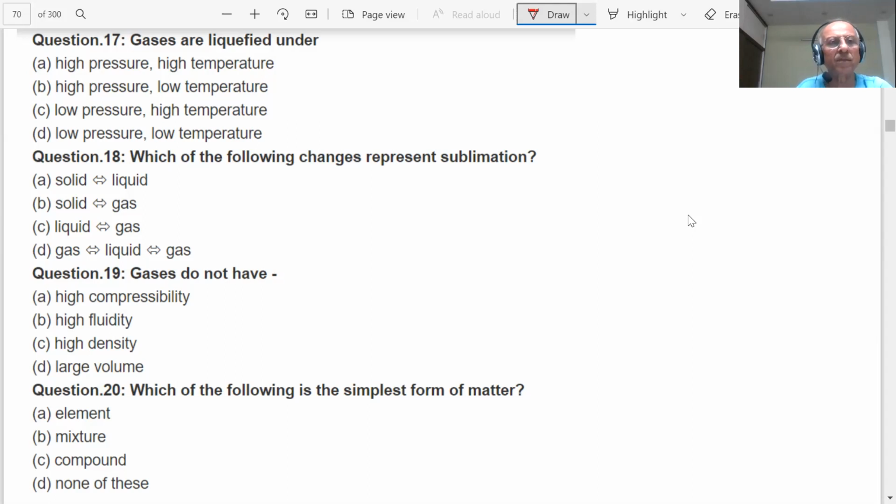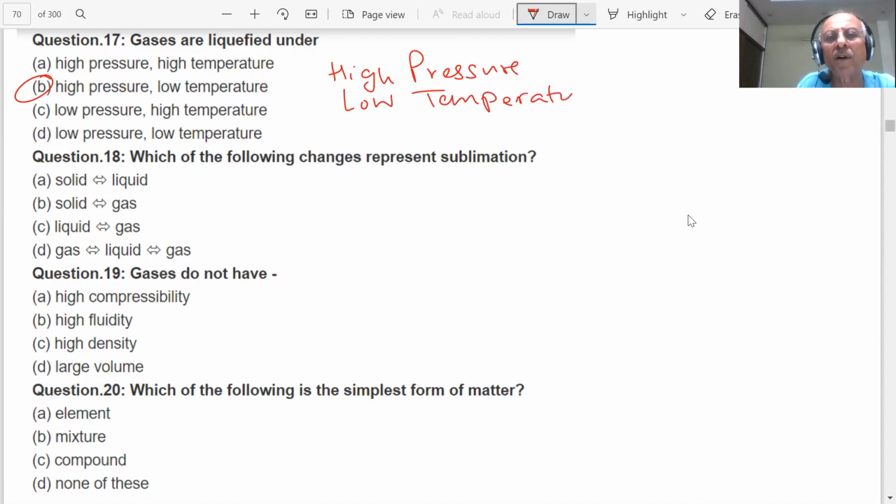Sir, high pressure, low temperature. When pressure is high, particles will be compressed. Temperature is low, then it can be liquefied. Very important: high pressure and low temperature. Important point, student. They ask questions on this many times.